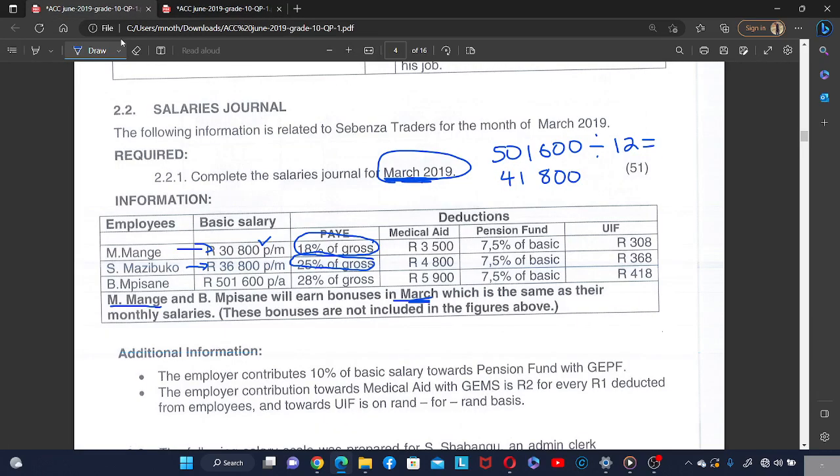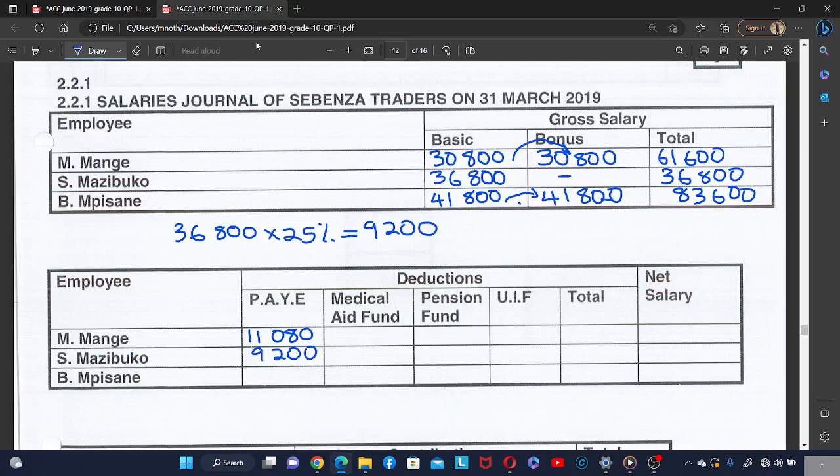And then for Pisane, 28% of the gross. So the gross of Pisane is 83,600 times 28% PAYE, that is going to give you 23,408.